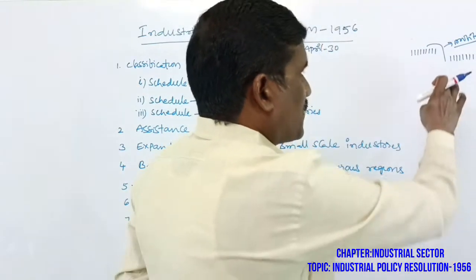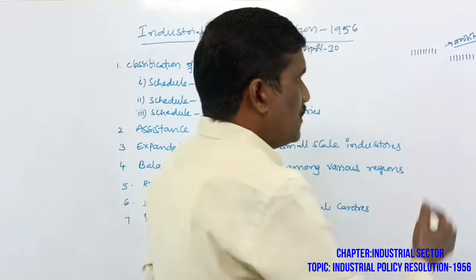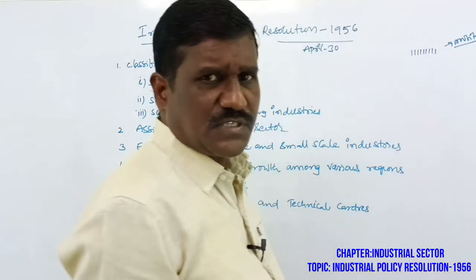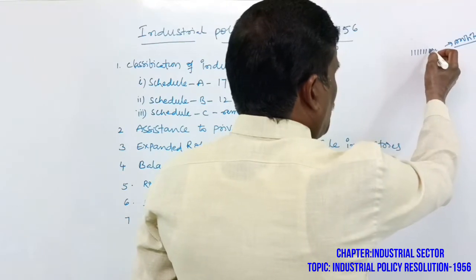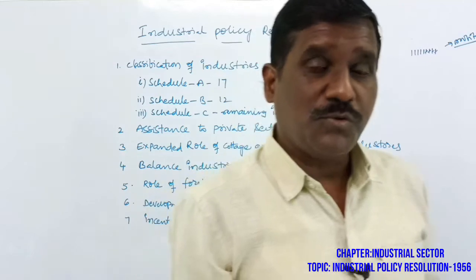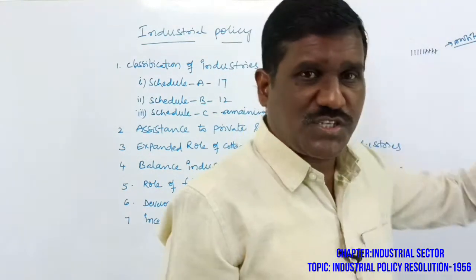But after implementing the Industrial Policy Resolution 1948, the industries were not getting profits. Only losses were being incurred. So what to do? Our aim is the establishment of a number of industries.